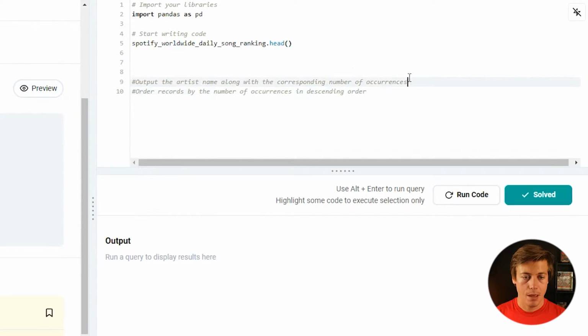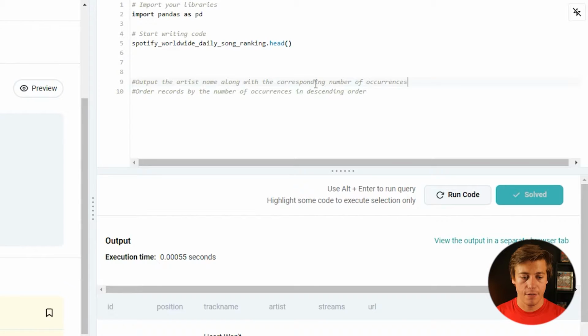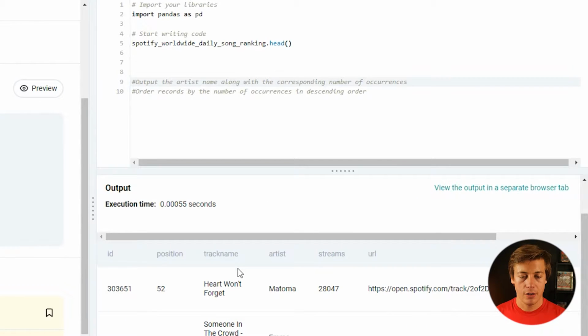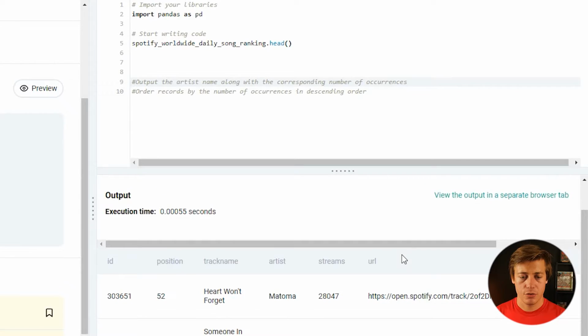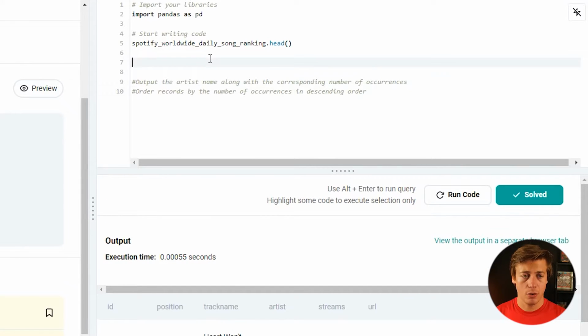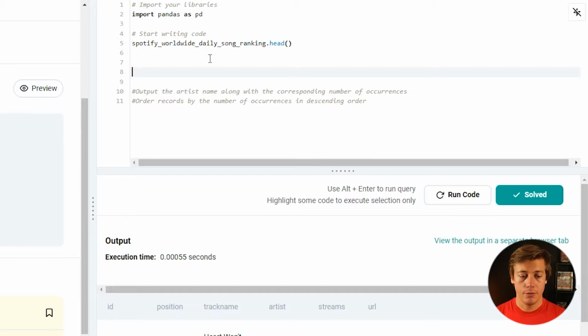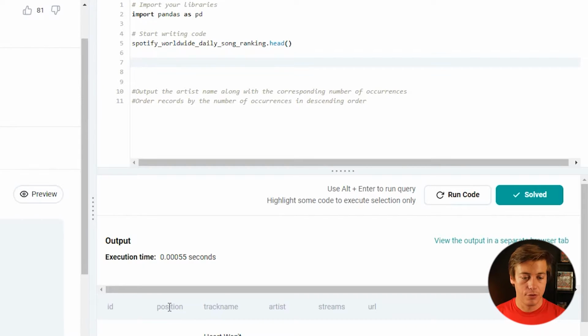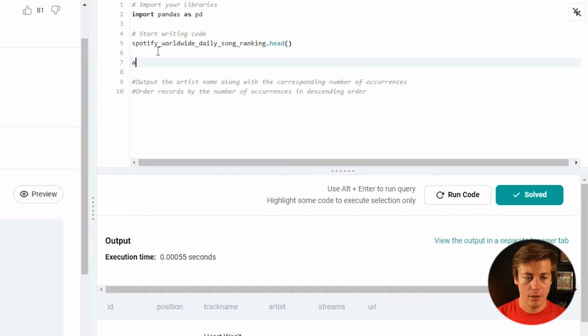And then we have one data frame, which is this. So if we run this data frame, you can see over here track name, and then we have an artist. And honestly, not too specific on this side of things. It shouldn't be too hard. So the first thing I would want to do on this is, it said there's no filtering by position. So I assume even like 160 or 52 would show up. So, all right, that's not too bad. First thing let's do is a group by. Okay, so with this group by, we're going to just name this as artists like this. Artist, if I can spell correctly, right? And equals, we're going to do this dot group by.